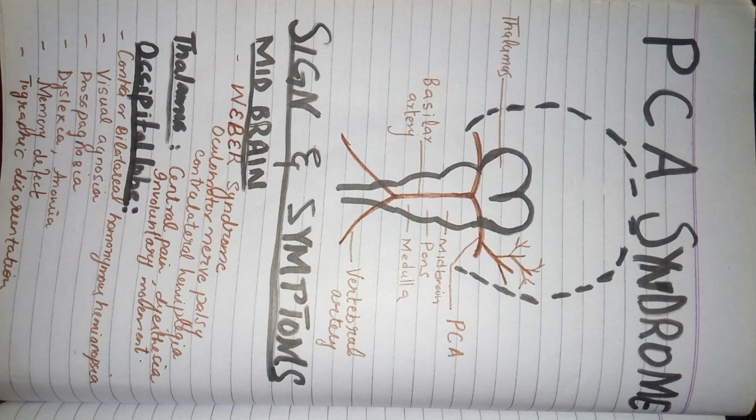I've described in my previous video of middle cerebral artery what is homonymous hemianopsia. Homonymous hemianopsia is that half of your visual field on the affected side will be lost. When you try to see an object, you'll see only one side of the object, or if you're looking at a person, you'll see either the left or right side of the person. You'll not be able to view the person as a whole, and to view the other side, like if you're viewing the left side, you have to turn your head towards the right side of the person to see the right side. So half of the visual field is lost in homonymous hemianopsia.